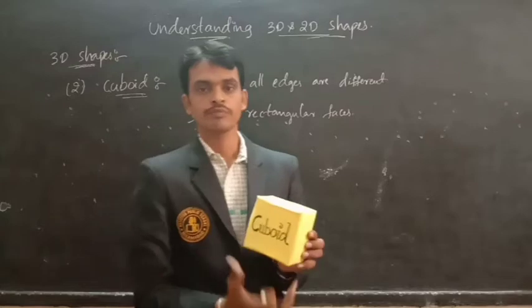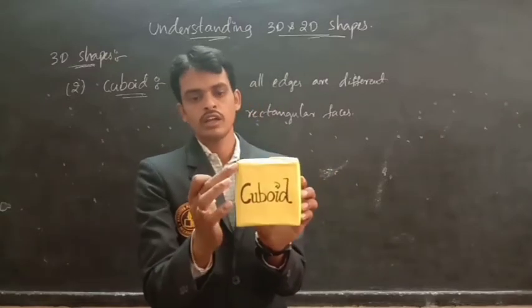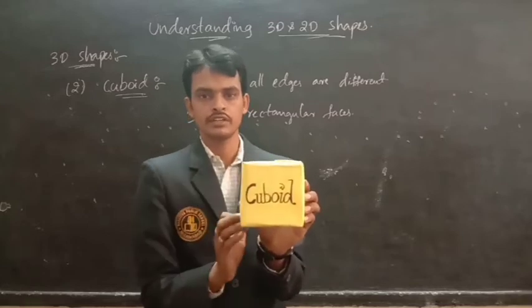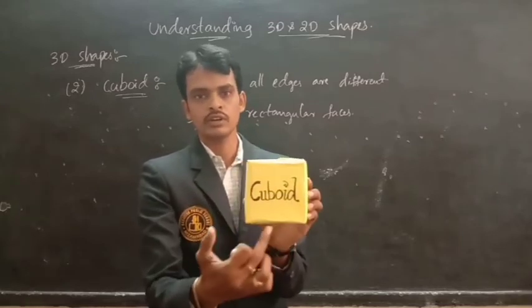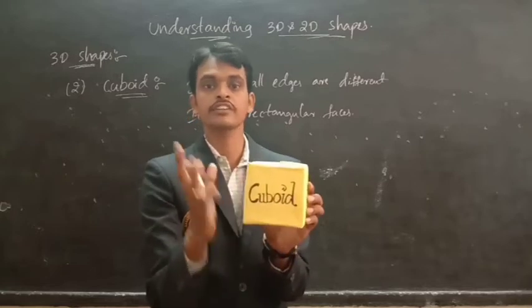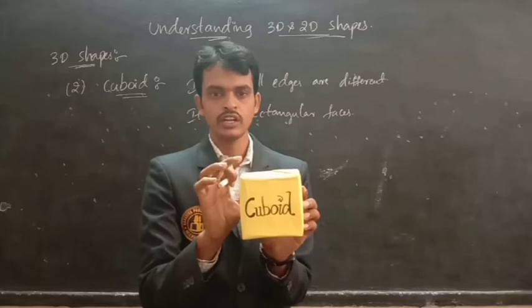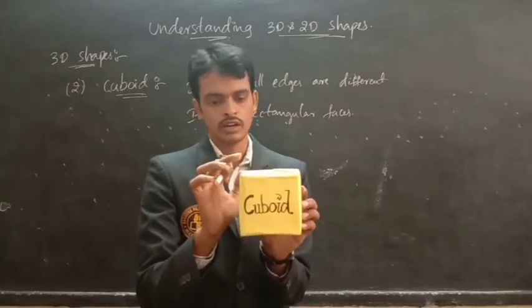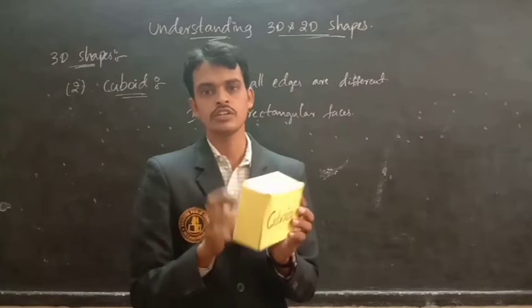So look at this here. This is a cuboid. Every edge is different, and the faces of a cuboid are rectangular faces. Now we have to find out how many faces, edges, and vertices.